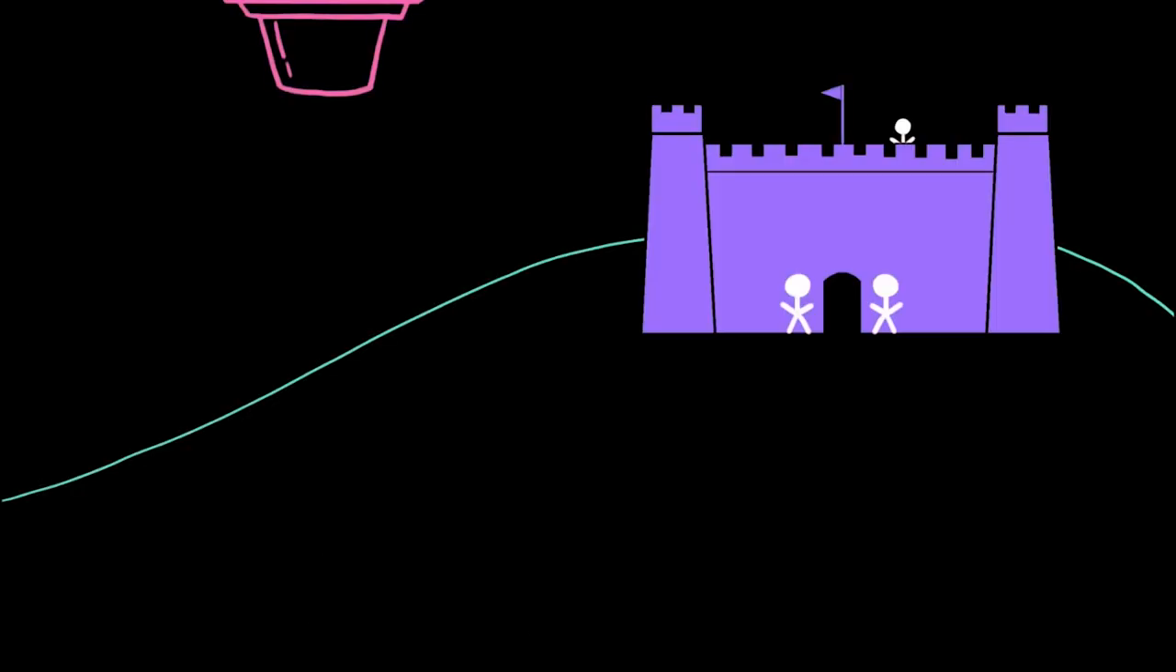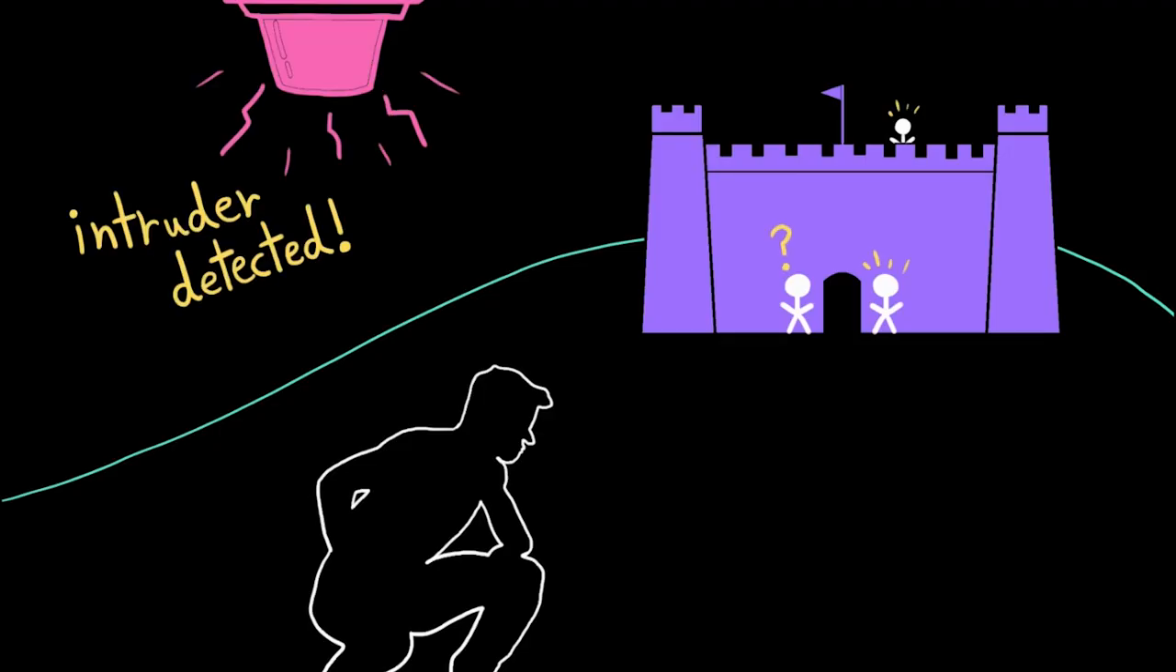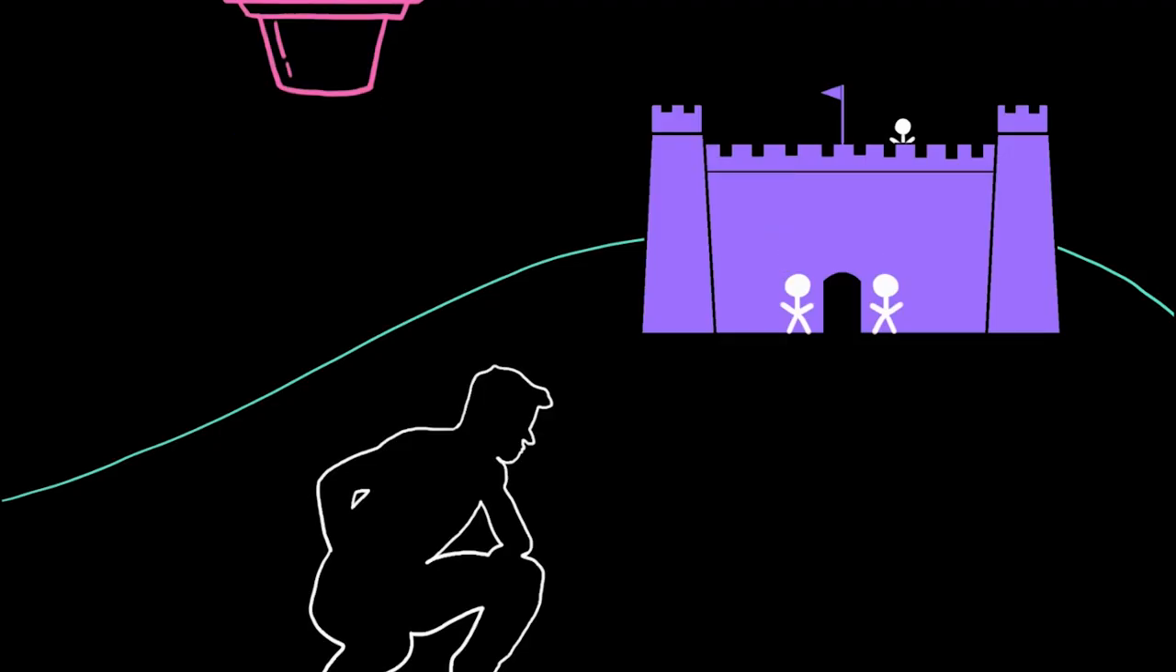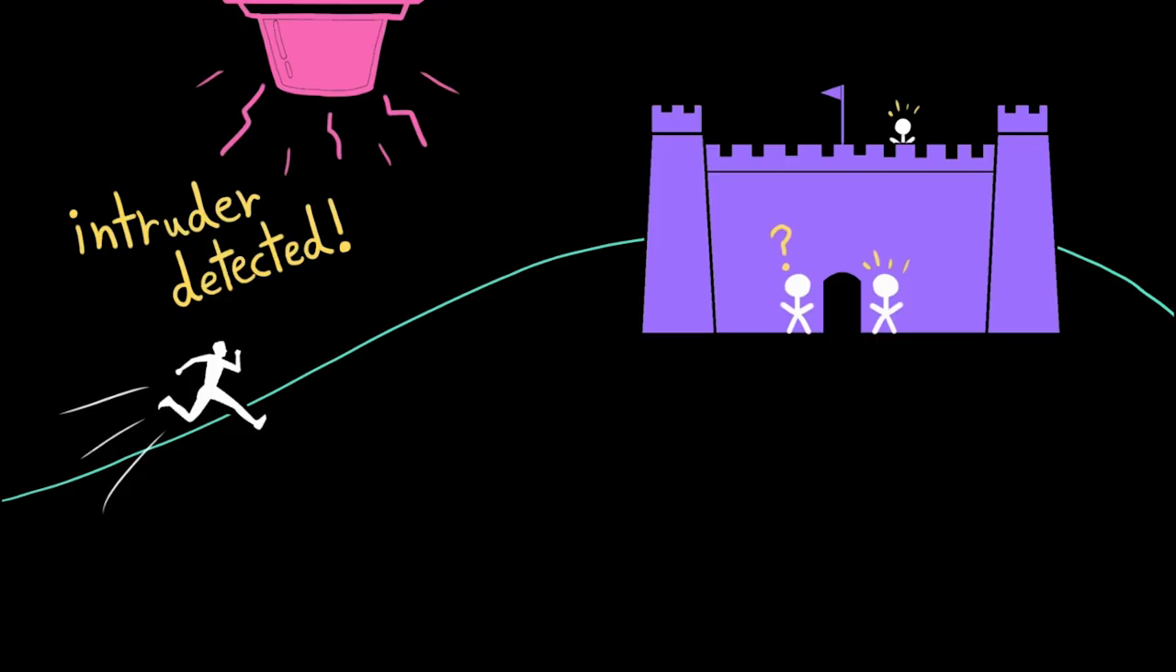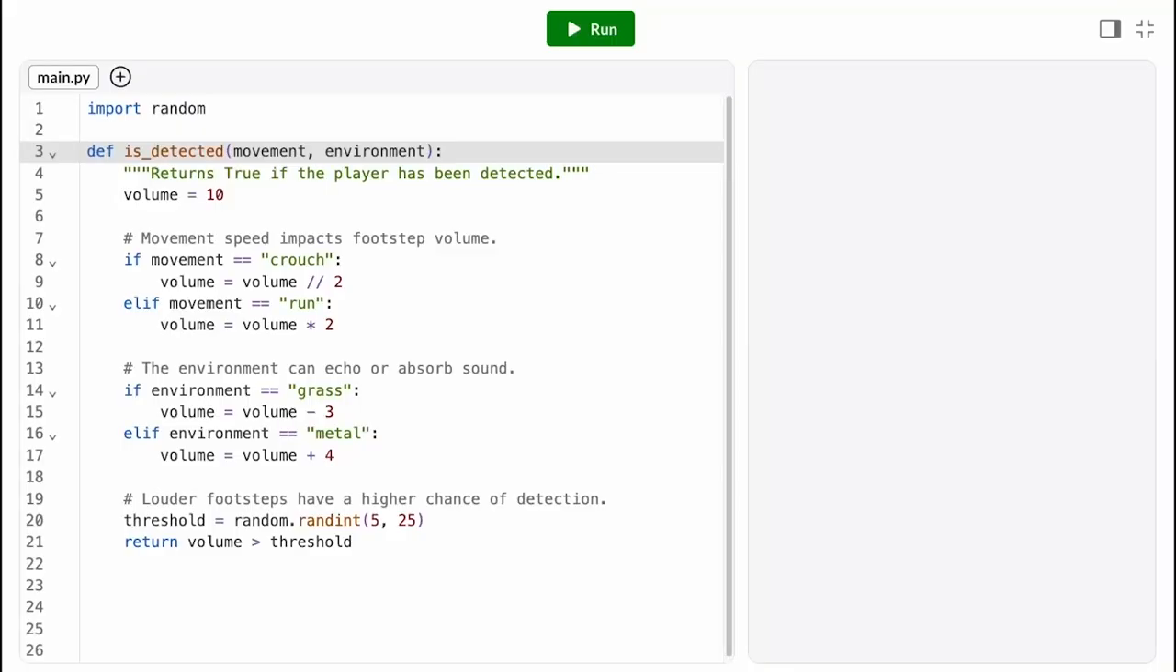Let's set the scene. Imagine a video game where players try to sneak into a building without being detected by the guards. Your chance of detection depends on the volume of your footsteps, and the volume of your footsteps depends on how fast you're moving and the environment you're in. You can be super quiet crouching in the grass, or you can be super loud running on metal. Now, here's one way to solve that problem.